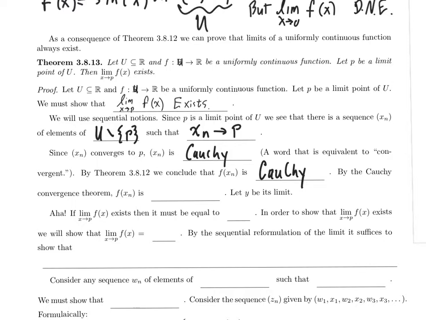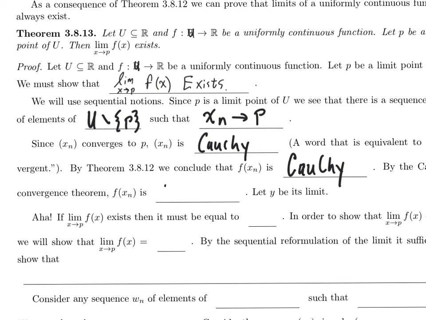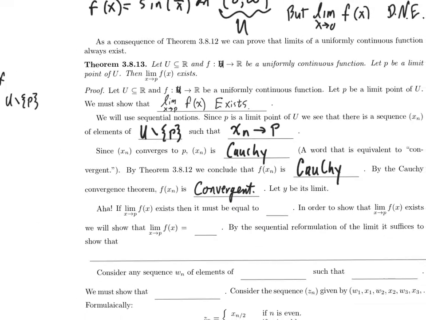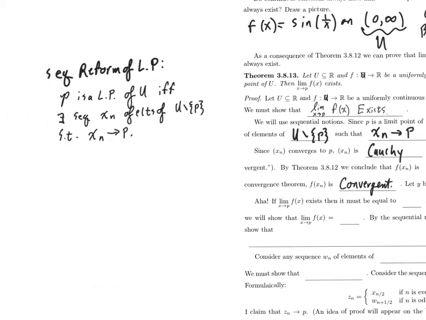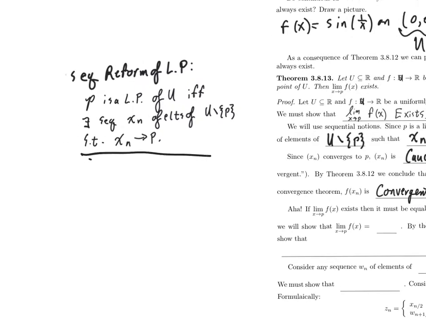Thus, by the Cauchy convergence theorem, since f of x sub n is Cauchy, the sequence f of x sub n is convergent. Well, now I have a candidate to be the limit. Let's let y be the limit. And let's maybe motivate why this was a reasonable thing to do.